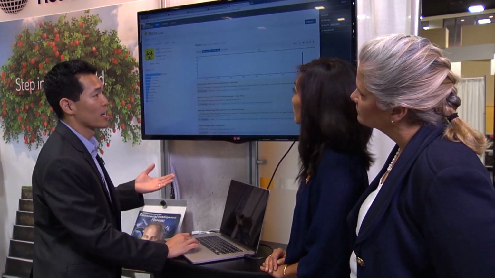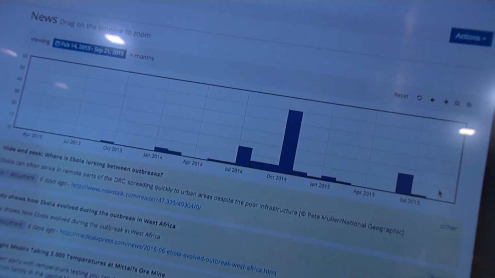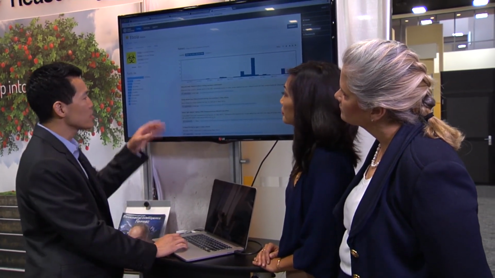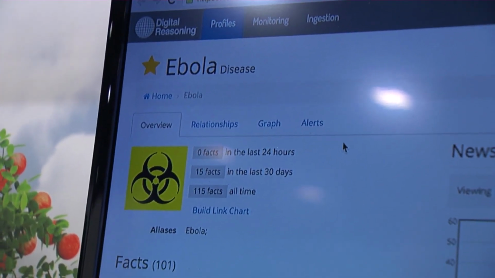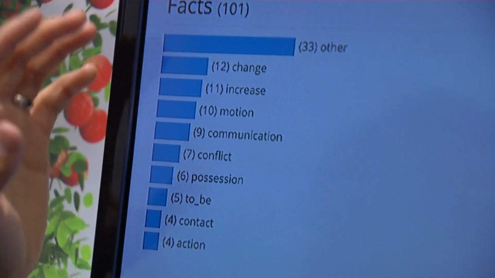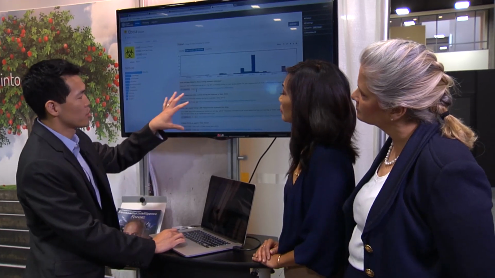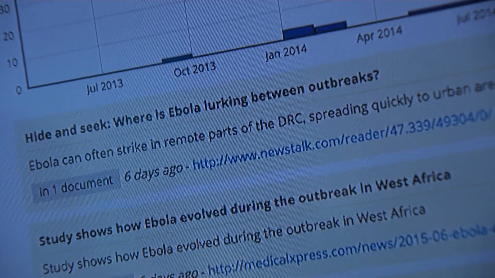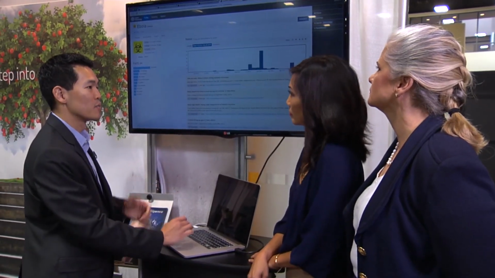Again, all automatically generated, and because it's structured data, we can inspect certain parts of the timeline and really accelerate the analyst's workflow. Looking at this, we've created a customized disease category for Ebola, and we've also been able to categorize the different activities that this Ebola disease was doing. And then here we can see the different specific sentences and links back to the original documents of how this Ebola entity or object has interacted with other objects.